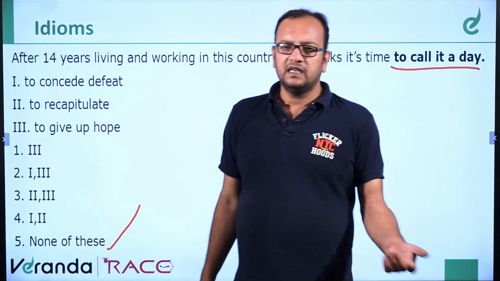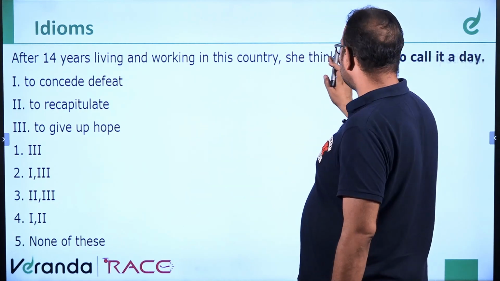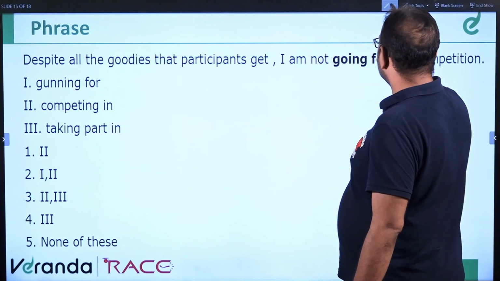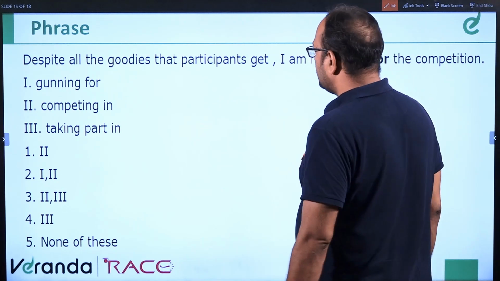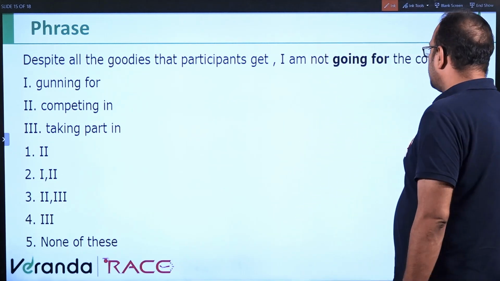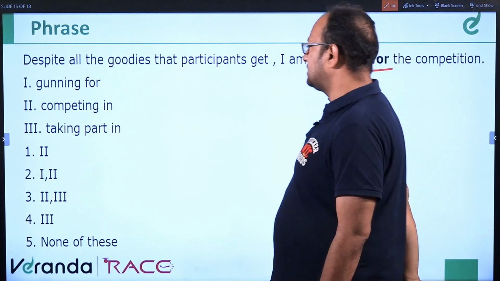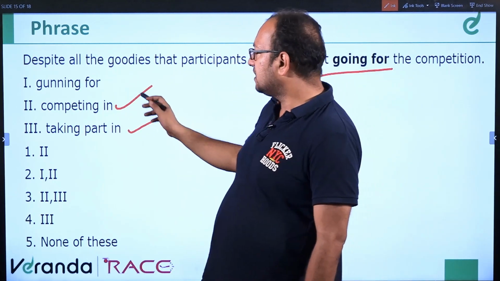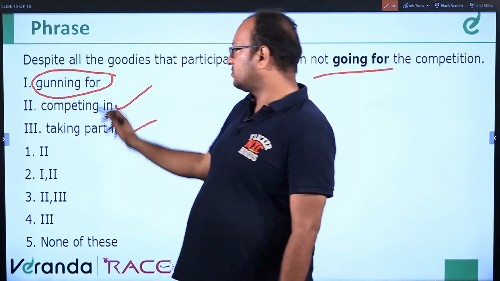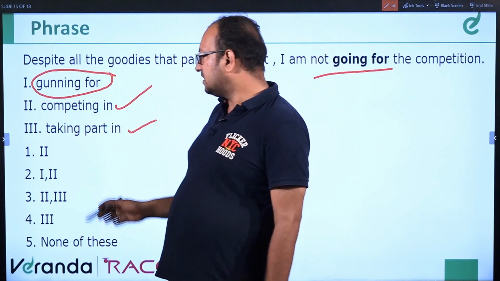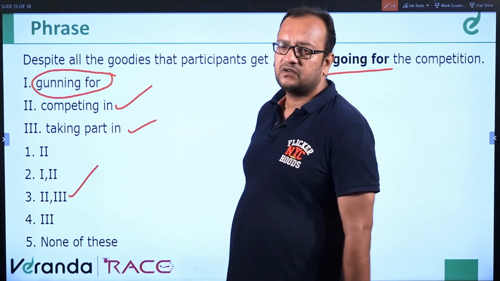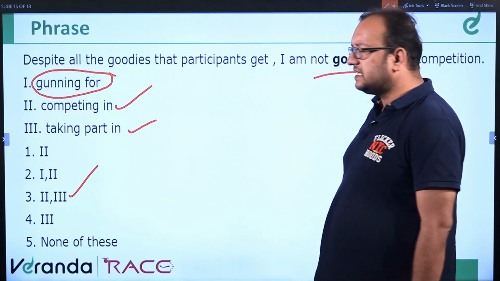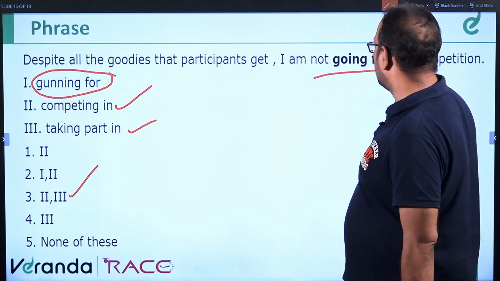Okay. Let's move ahead and go to the next question. So the question is, despite all the goodies that participants get, I am not going for the competition. Going for means participating. So competing in and taking part in are correct answers. Gunning for means criticizing someone. So this is not the correct answer. So 2 and 3 will be the correct answer. So participating in, competing in, taking part in will mean going for.